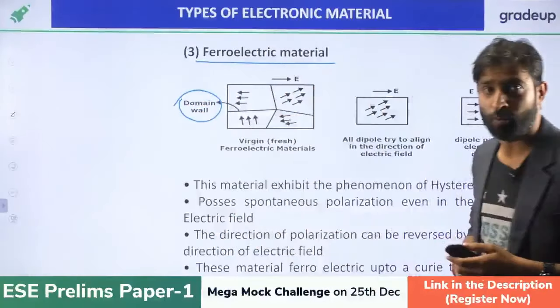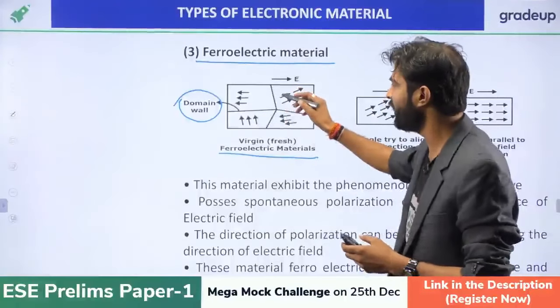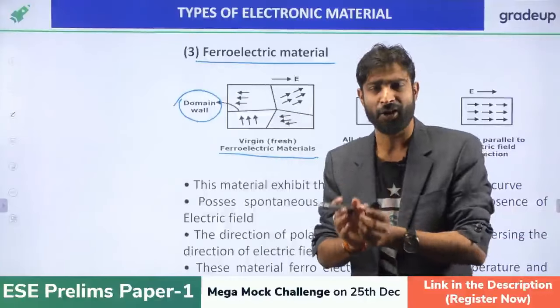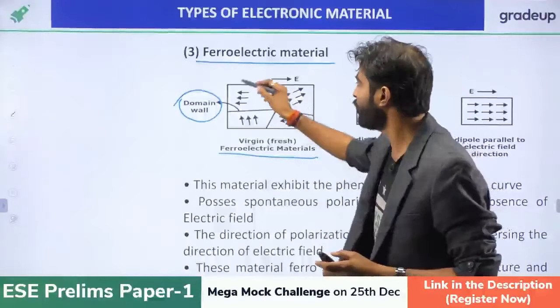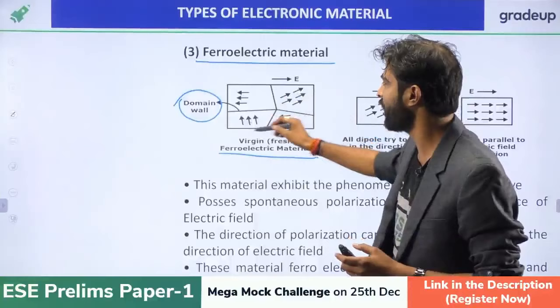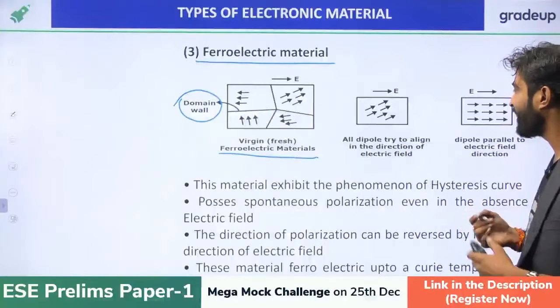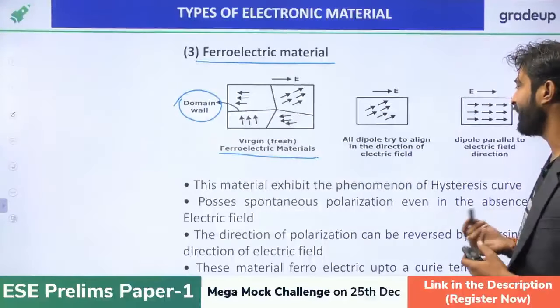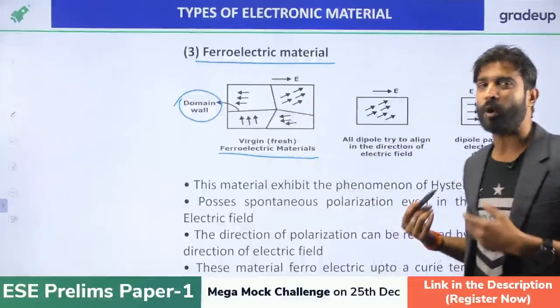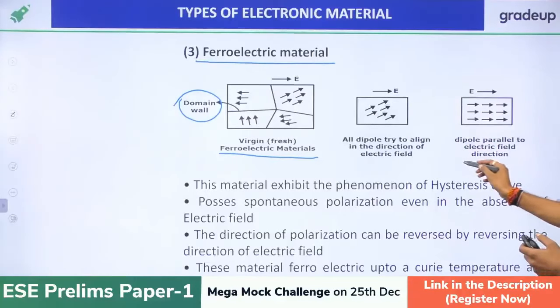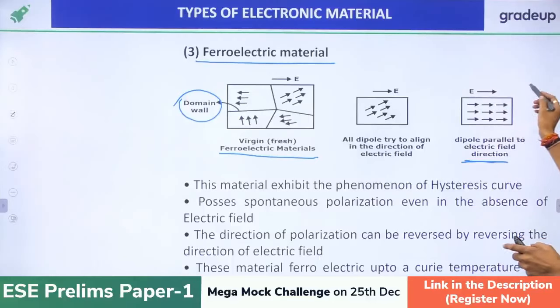If you see the fresh ferroelectric material, the entire material will be split into small domains, and in each domain the polarization is similar. So इस डोमेन में पोलराइजेशन एक जैसा होगा, इसमें डिफरेंट होगा, इसमें डिफरेंट होगा, राइट. नाउ व्हाट हैपेंड व्हेन द इलेक्ट्रिक फील्ड इज अप्लाइड? When the electric field is applied, then all the dipoles start to align in the direction of the electric field, right? And when a high electric field is applied, all the dipoles should be aligned with what direction? The direction of the electric field.